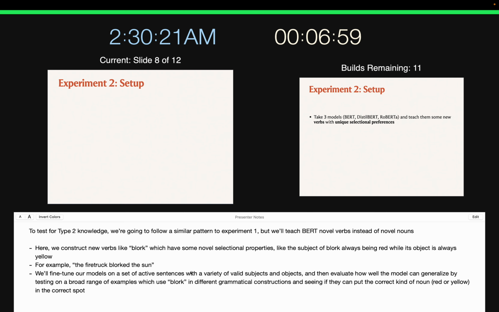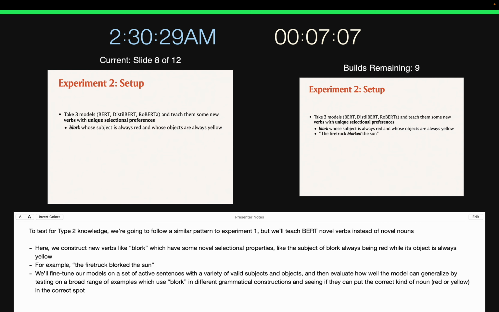Well, to test for type 2 knowledge, we're going to follow a similar pattern to Experiment 1, but instead of teaching BERT novel nouns, we're going to teach them novel verbs. Here, we're going to construct a new verb, blork, which has some novel selectional properties. In particular, the subject of blork is always going to be red, while its object is always going to be yellow. For example, a valid sentence involving blork might be something like, the fire truck blorked the sun.